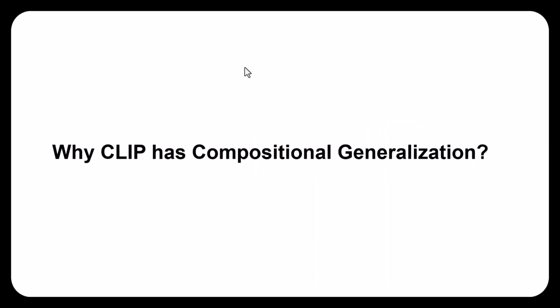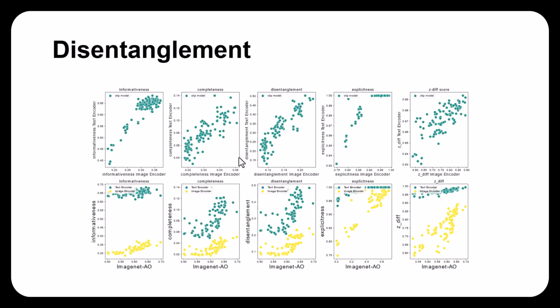Okay, why does CLIP have compositional generalization? We use various metrics to evaluate the level of disentanglement in both the text encoder and the image encoder. Our results showed that the more disentangled a model's representations are, the stronger its performance in compositional out-of-distribution generalization. Additionally, we observed that the level of disentanglement is generally higher in the text encoder compared to the image encoder.